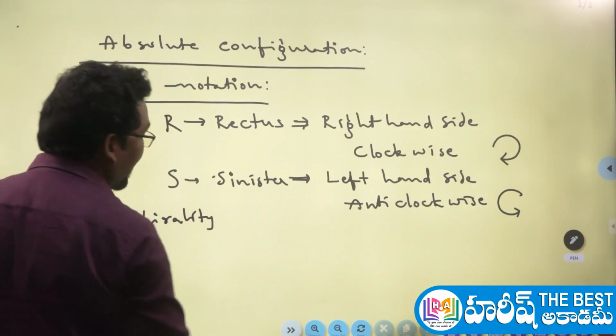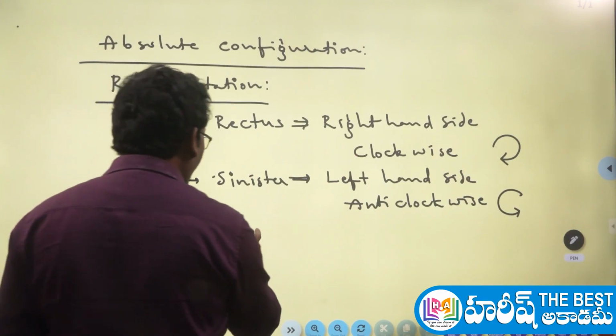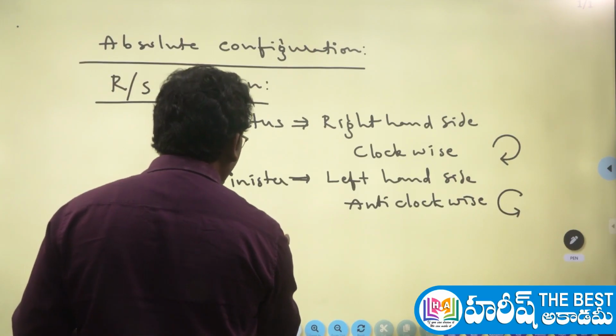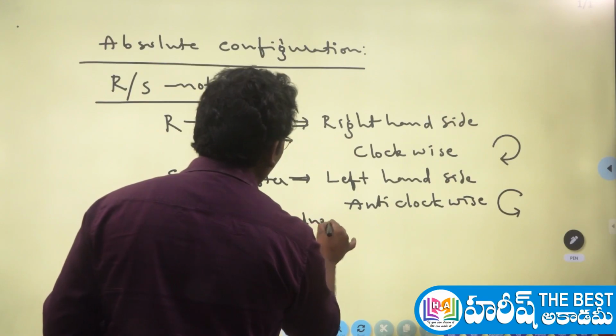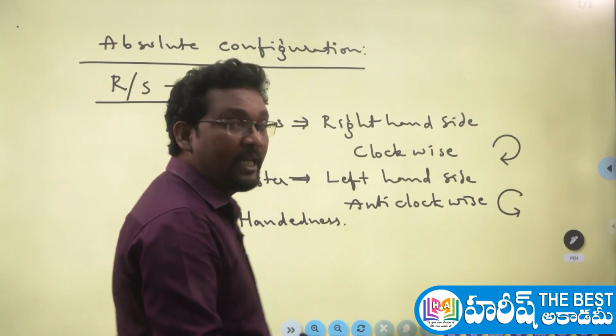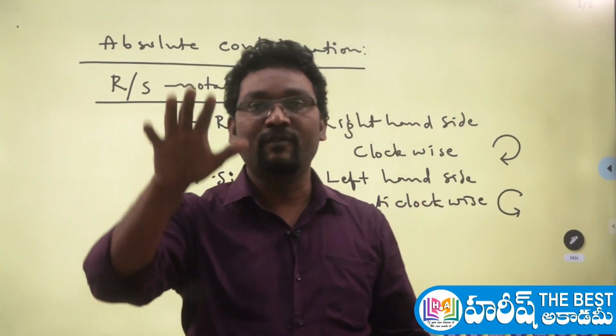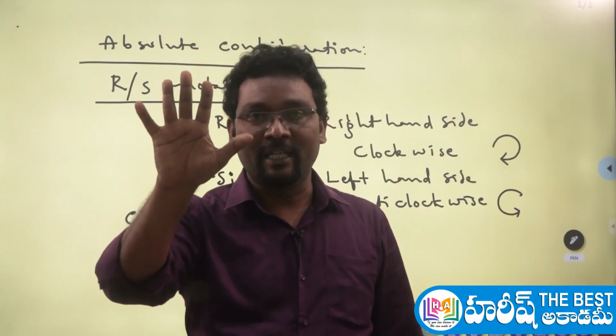So what is the meaning of chirality? Chirality is nothing but handedness. So what is handedness? Let me show you that here. That's quite simple. For example, if you see this hand, so one hand is here having how many